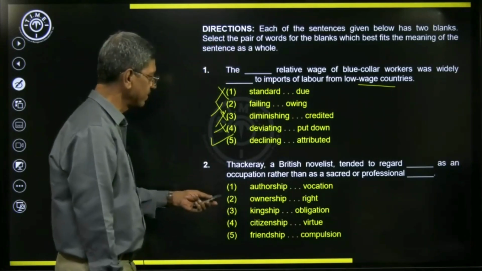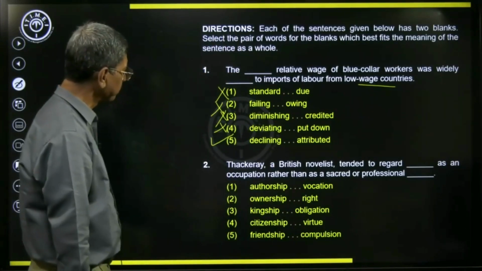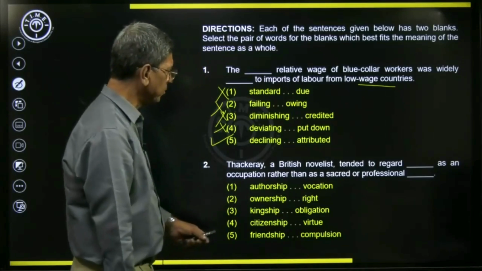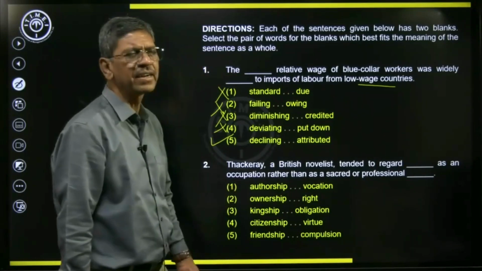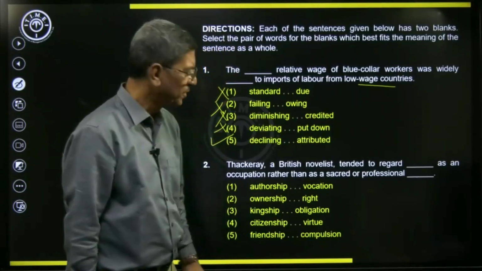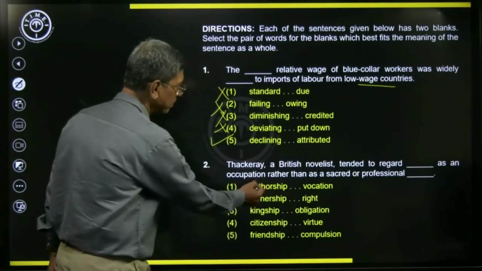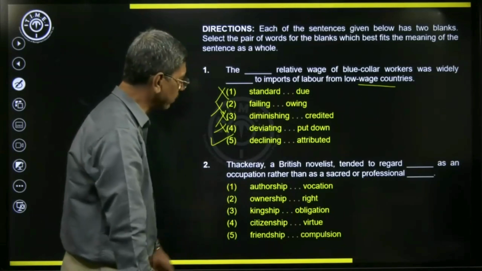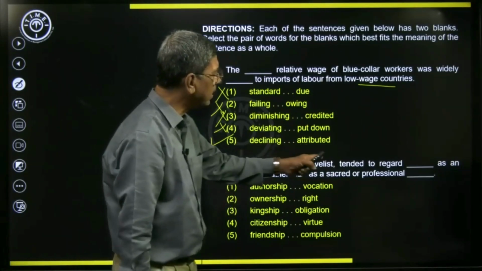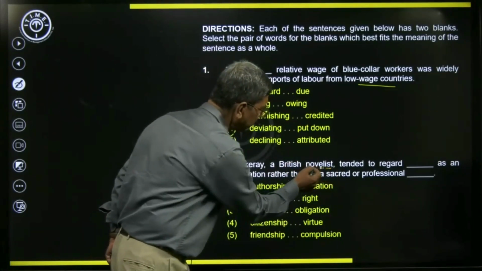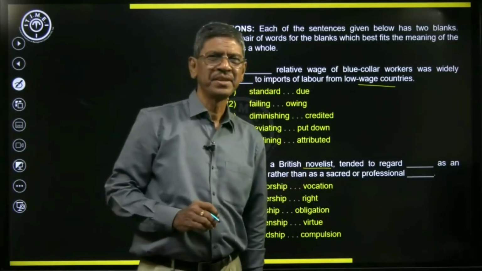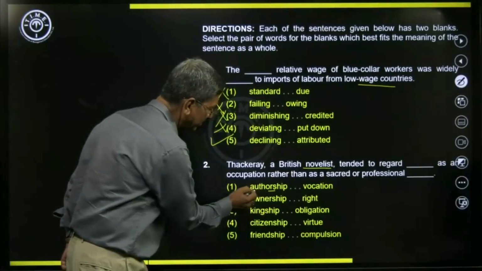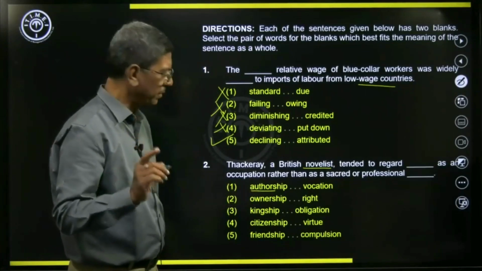We'll go to the next sentence. Here, Thackeray, a British novelist, tended to regard dash as an occupation rather than as a sacred or professional dash. So here he has given authorship and vocation. We will just park it for some time and then look at the other options. He is a novelist. If he is a novelist, he is a writer. So if he is writing, he will be an author. So this looks appropriate, but we'll look at the other one.